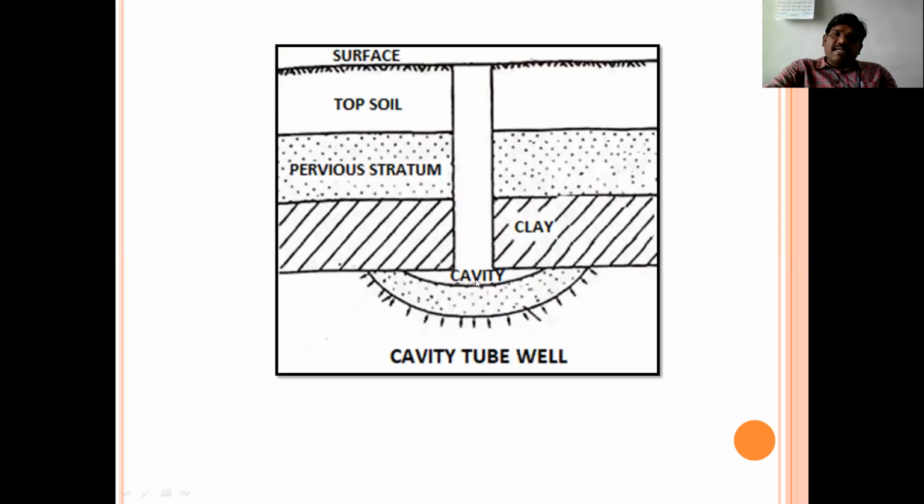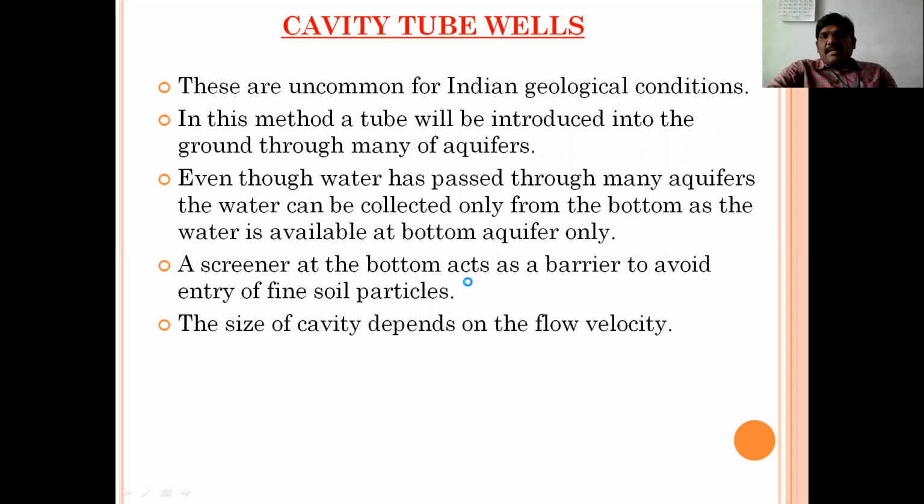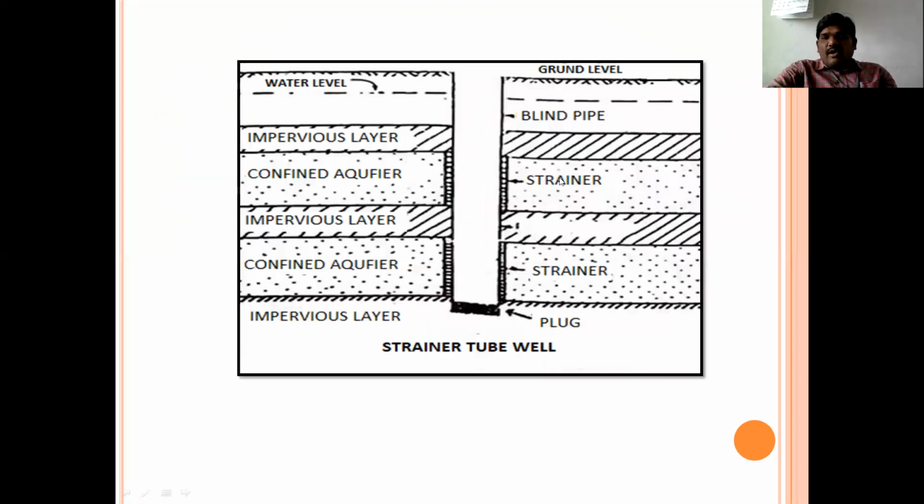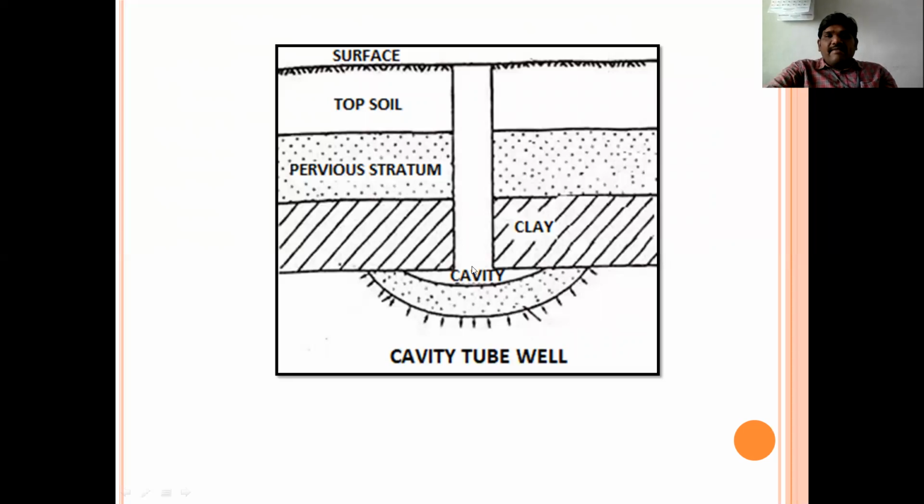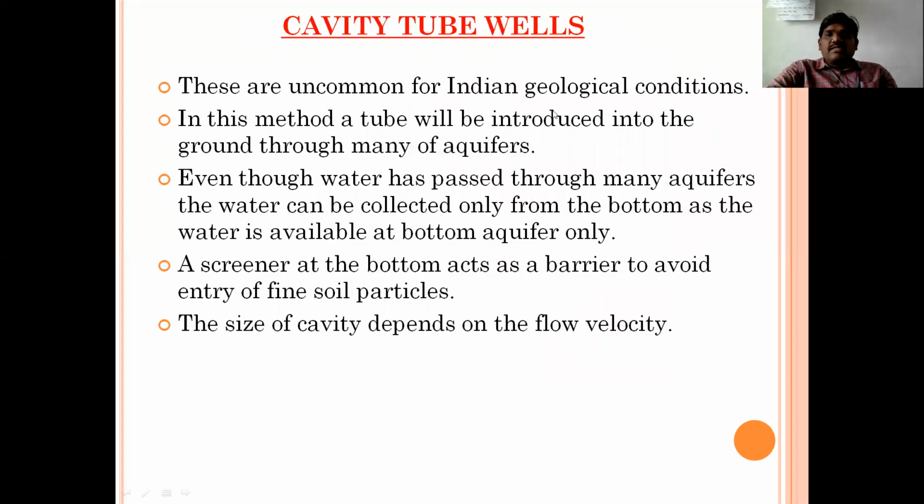In the cavity tube well, water is introduced into the tube only from the cavity that is made at the bottom. Whereas in the previous case, the water enters from all the aquifers to which the pipe is sent. See here, the cavity type is most uncommon for Indian geological conditions. A tube well is introduced into the ground through many aquifers.